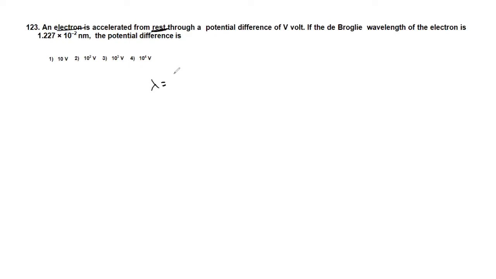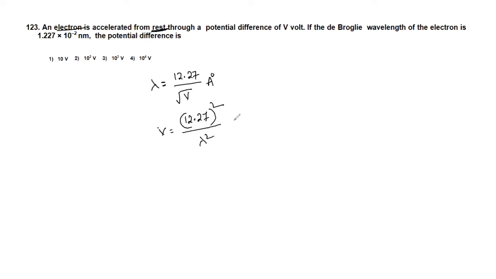So it is an already known formula to us, lambda equals 12.27 divided by root V angstroms. Okay, here the de Broglie wavelength of the electron, that means wavelength is given, they are asking potential. So if you square on both the sides, V is equal to 12.27 whole square divided by lambda square.